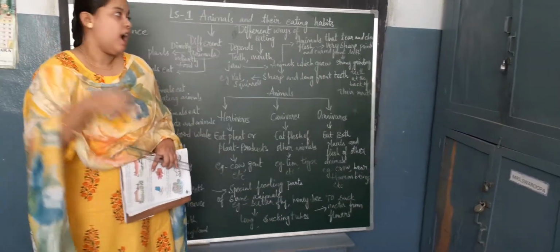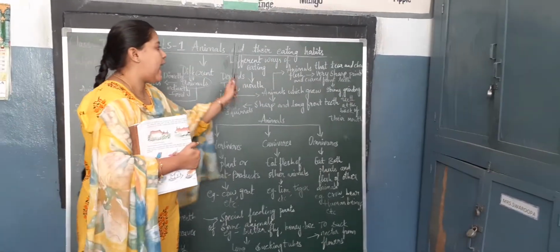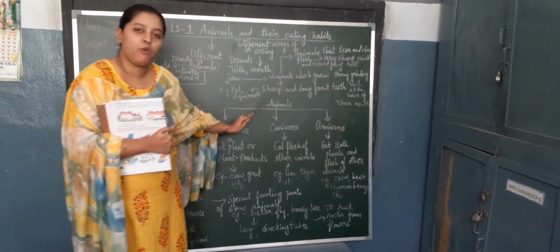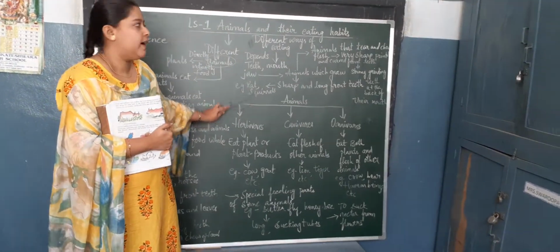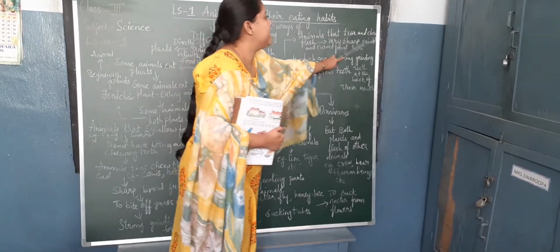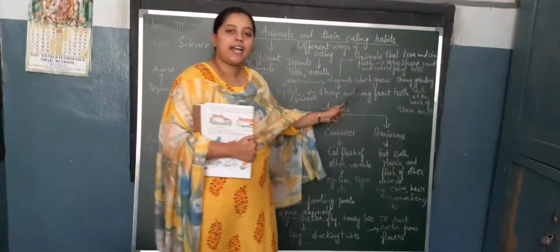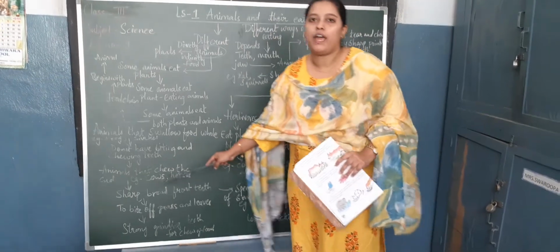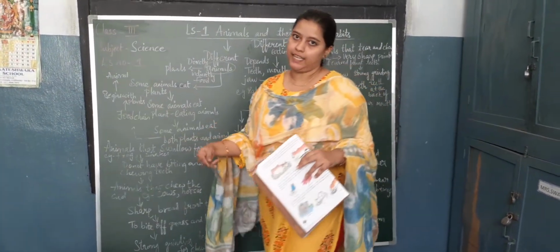How animals are having different ways, how it depends on teeth, mouths and jaw, what type of teeth they are having, and what are the examples. Then animals that tear and chew the flesh, what type of teeth they are having, and what are those examples, and animals that chew the cud, examples, and what type of teeth they are having, you all have seen in this lesson.